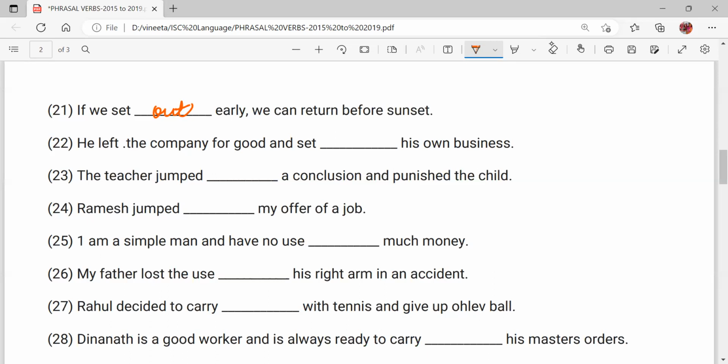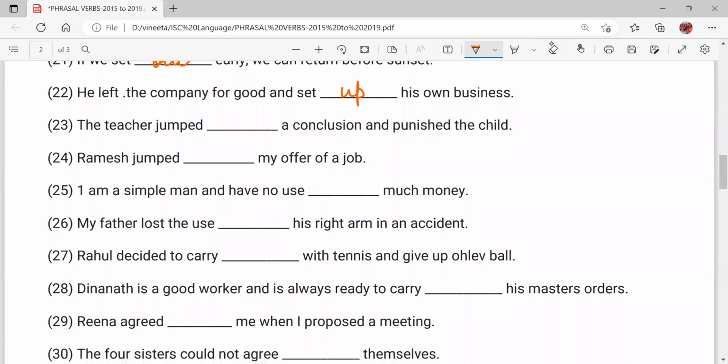He left the company for good and set dash his own business. He left the company for good and set up his own business. The teacher jumped dash a conclusion and punished the child. The teacher jumped to a conclusion and punished the child. Ramesh jumped dash my offer of a job. Ramesh jumped at my offer of a job. Jumping at means he jumped at the offer, means he welcomed the offer. So he suddenly, immediately accepted it.